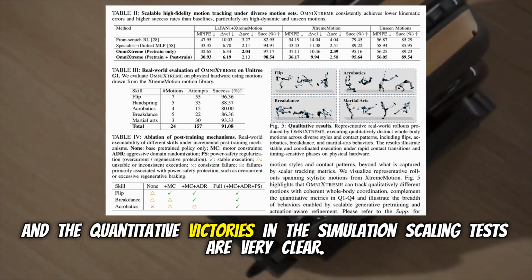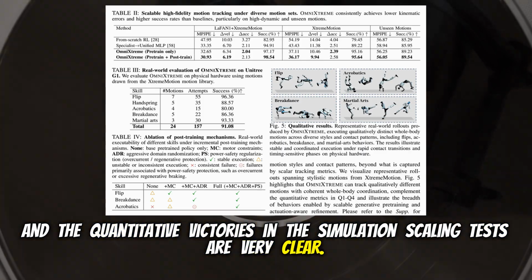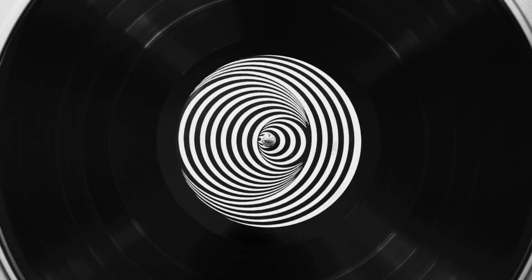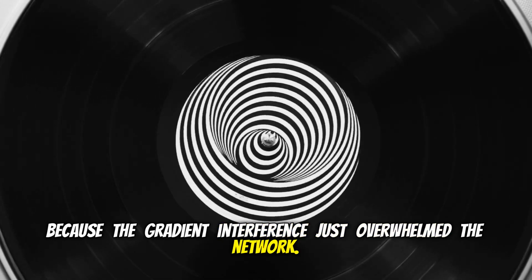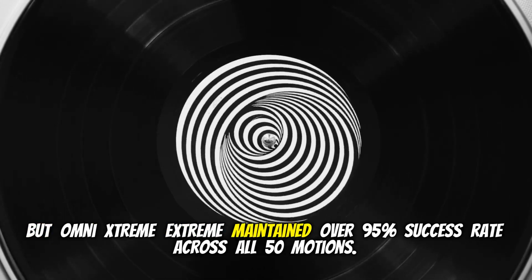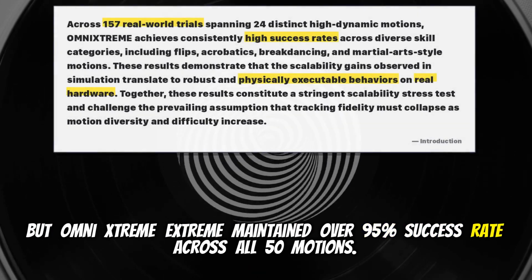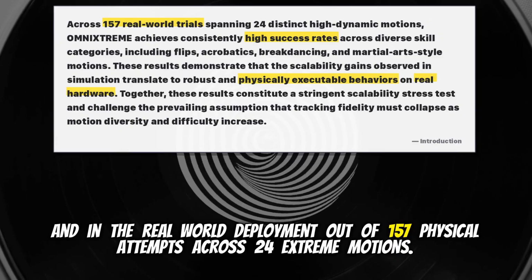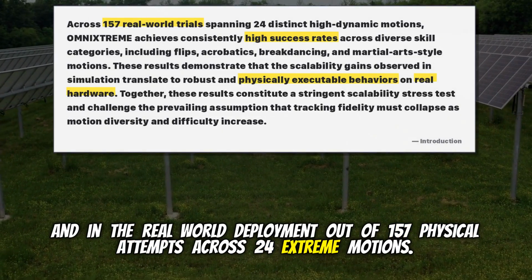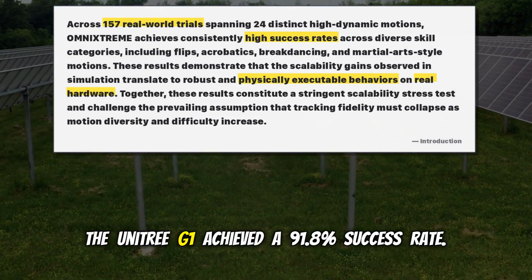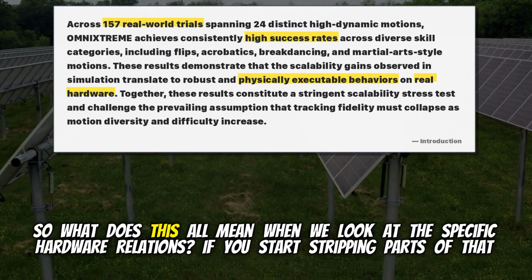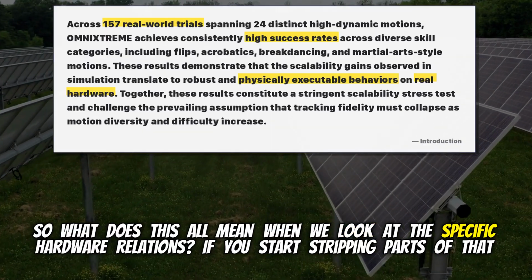And the quantitative victories of the simulation scaling tests are very clear. From-scratch RL success rates collapsed to 73.9% as the library grew to 50 extreme motions. Because the gradient interference just overwhelmed the network. Exactly. But OmniXtreme maintained over a 95% success rate across all 50 motions. And in the real-world deployment. Out of 157 physical attempts across 24 extreme motions, the Unitree G1 achieved a 91.08% success rate.